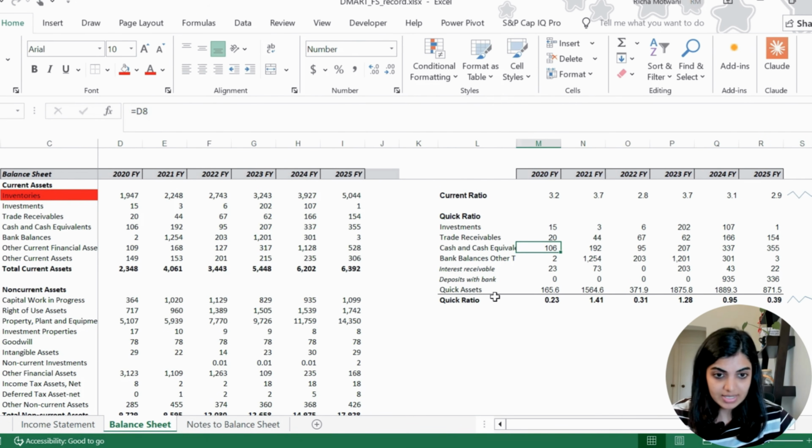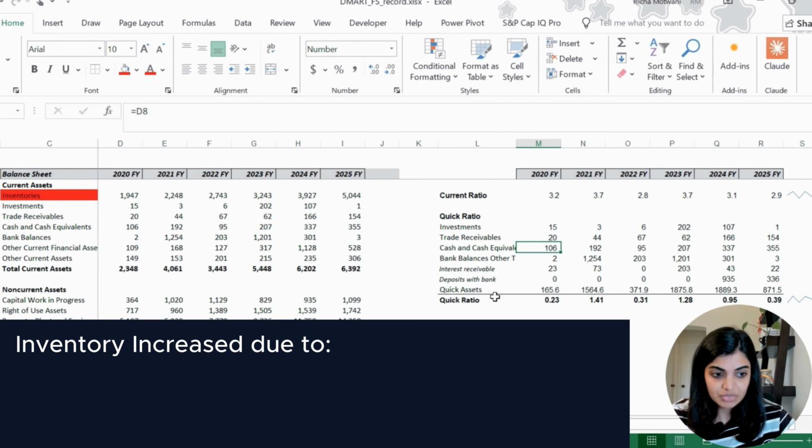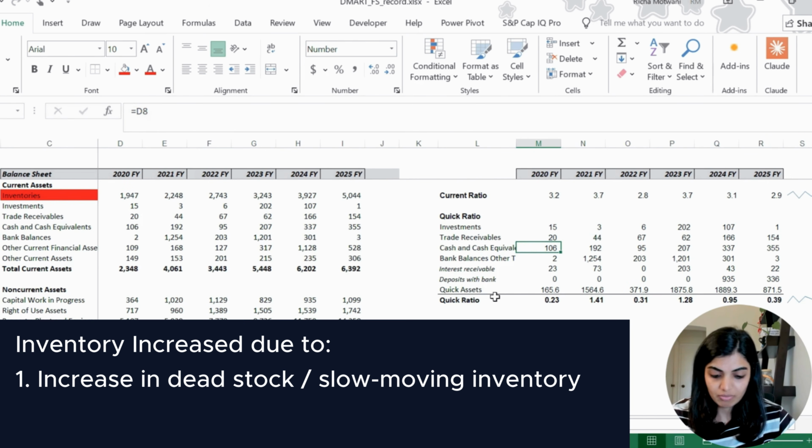We need to understand, because inventory can increase for two completely different reasons. One possibility is an increase in dead stock, meaning that the products are not moving, demand is weak, and cash is getting stuck in inventory. So that case would be a warning sign. But the second possibility is growth, that the company is opening new stores, stocking its shelves a lot, expanding its capacity, and preparing for more sales.